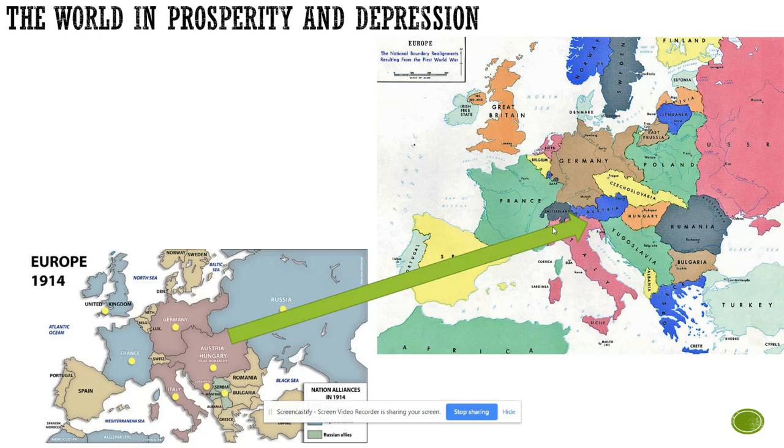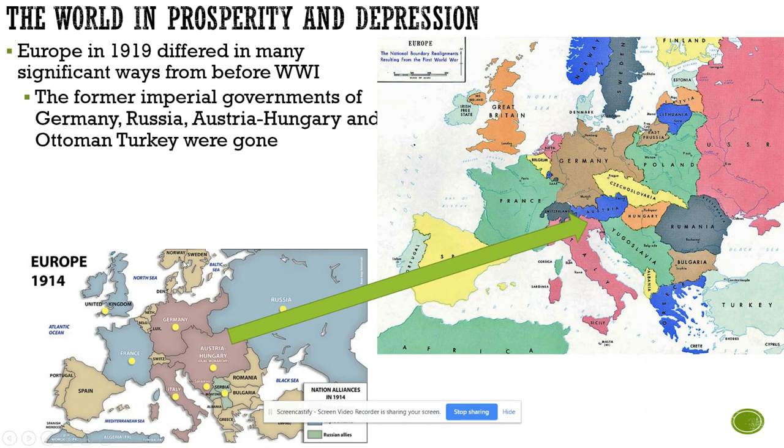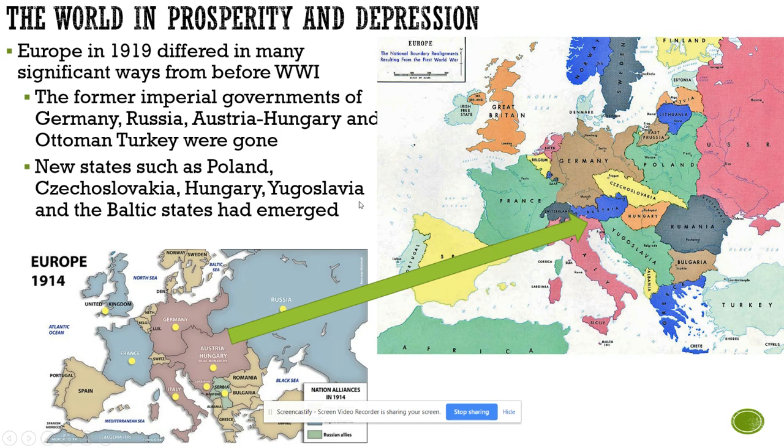So World War I and prosperity and depression. Europe in 1919 differed in many significant ways from before World War I. The former imperial governments of Germany, Russia, Austria-Hungary, and the Ottoman Empire were gone. New states such as Poland, Czechoslovakia, Hungary, Yugoslavia, and the Baltic states had emerged. Russia was in the midst of a civil war.